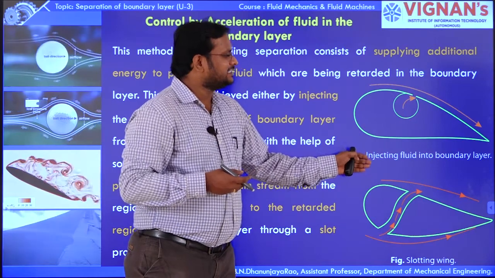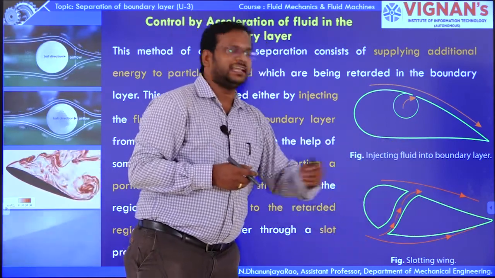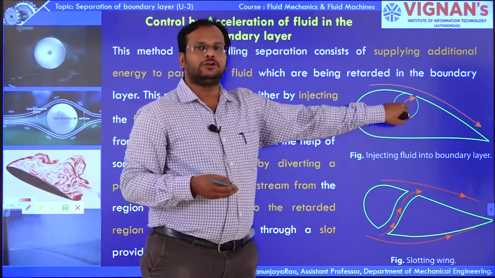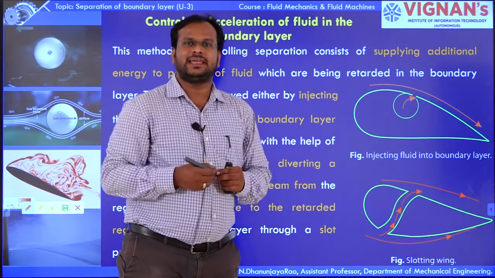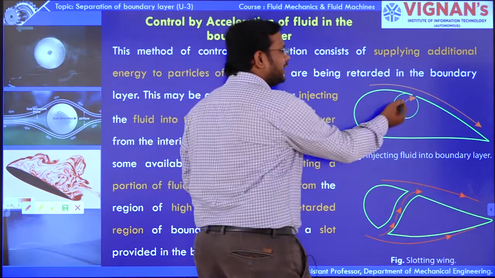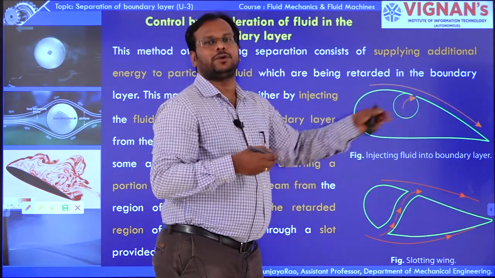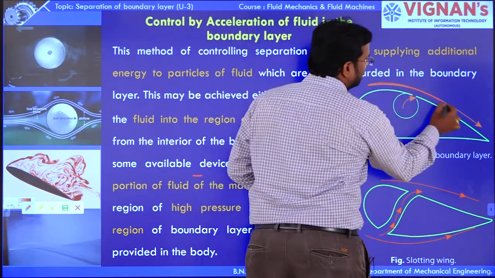One is injecting the fluid into boundary layer, second one is slotted wing. Here we are injecting the fluid into boundary layer by a separate device, by providing a separate shape internal to the surface of the particular object. So here it is a boundary layer.